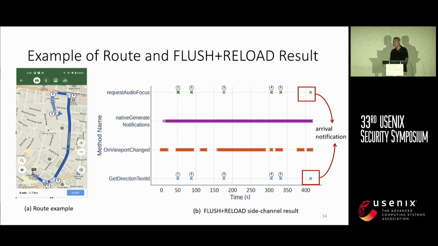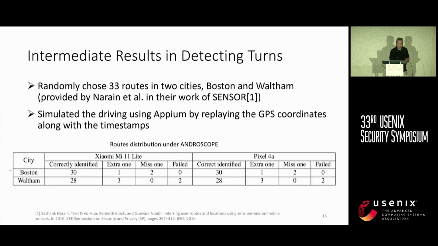We can also find out when the vehicle is stationary, because there is a particular method that is called when the view on the app changes. You can imagine when the vehicle is stationary, the view doesn't change, the map doesn't move. So just by monitoring this particular method, we can tell whether the vehicle is moving or stationary. So that is one experiment that we managed to do in breaking through the sandboxing.